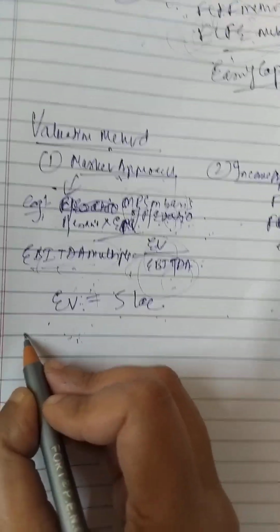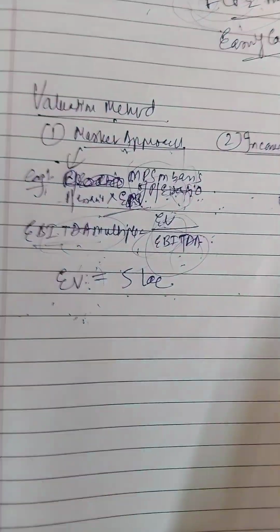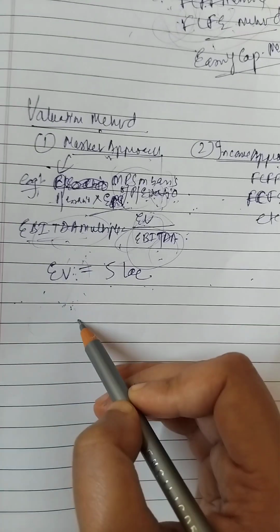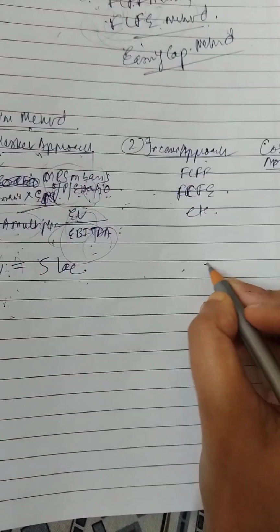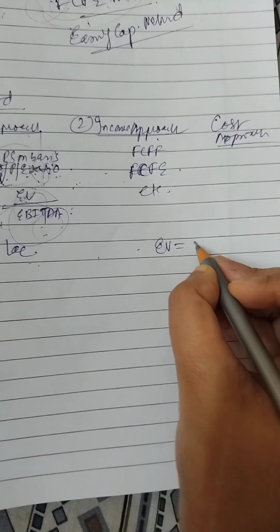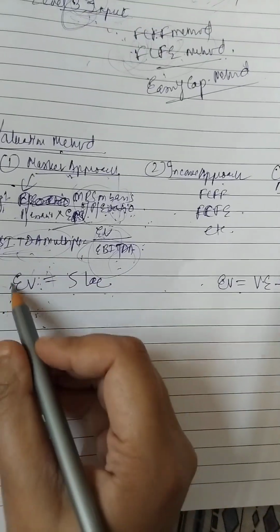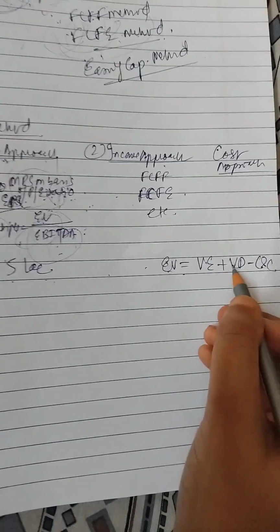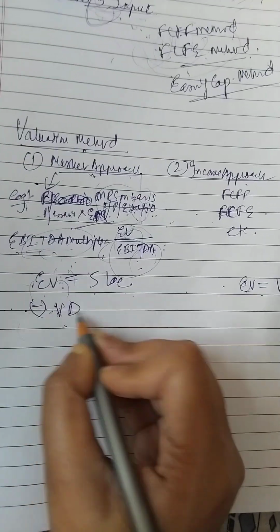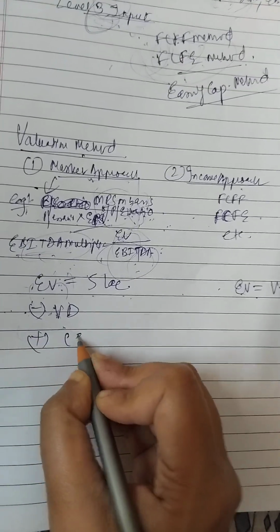Now we will make adjustments in that to get the value of equity. What was EV? EV equals value of equity plus value of debt less cash and cash equivalent. So for that we have to do what? We get EV, now less value of debt, add cash and cash equivalent.